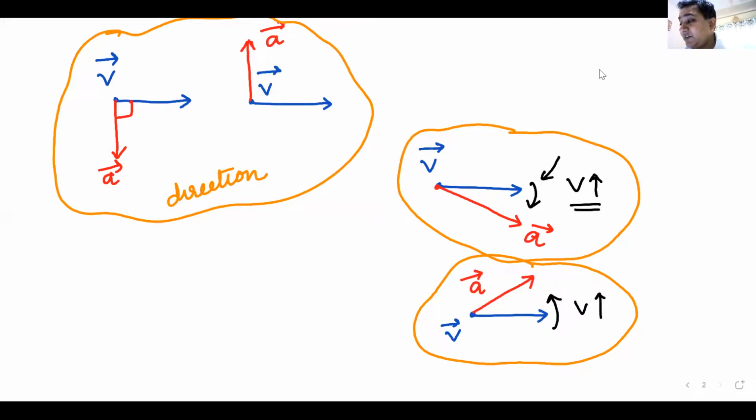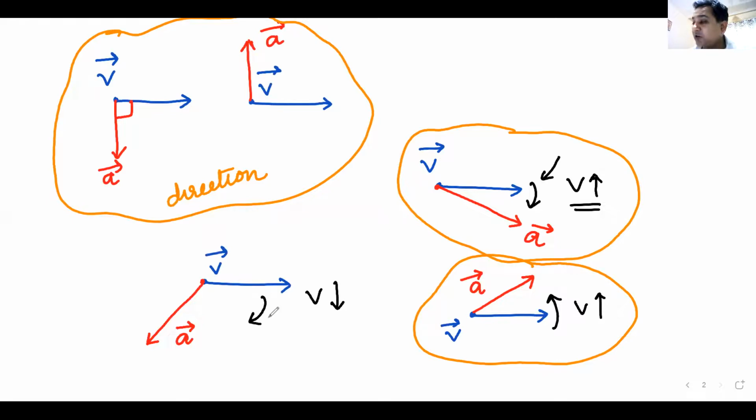Now you will say, sir, where will velocity decrease? Look at this one. Obtuse angle. Now tell me what will happen. Velocity decreases. Where will it turn? Yes, it's obtuse, velocity will decrease. Acute, velocity increases; obtuse, velocity decreases. At 90 degrees, velocity only changes in direction and it will move like this. It will turn downwards. Am I clear?